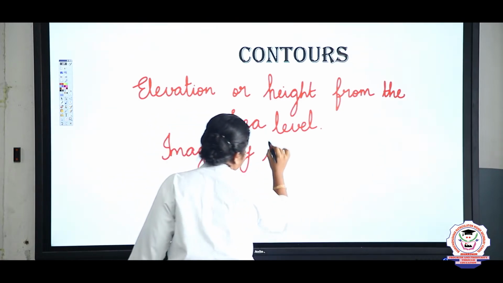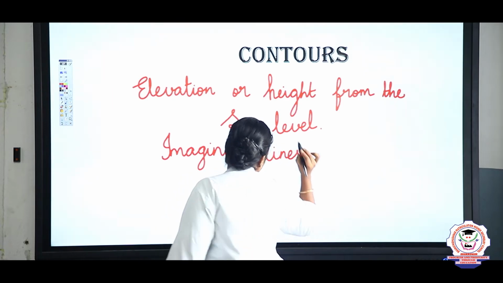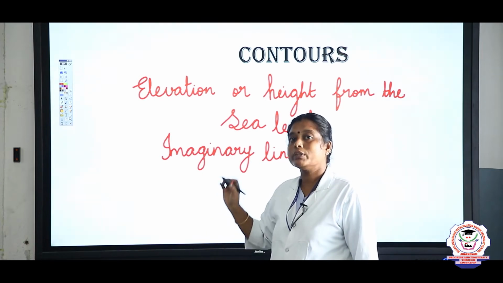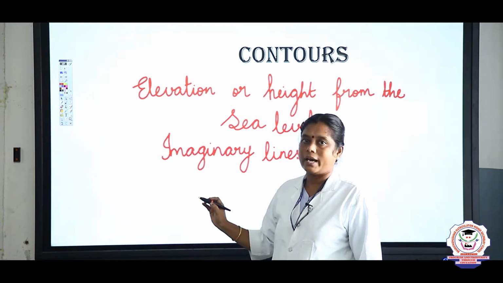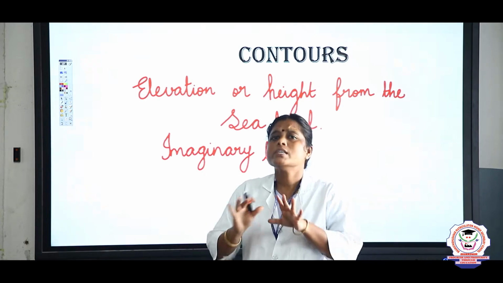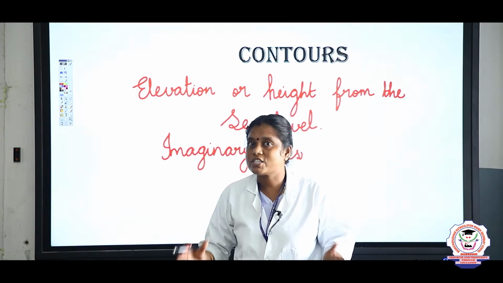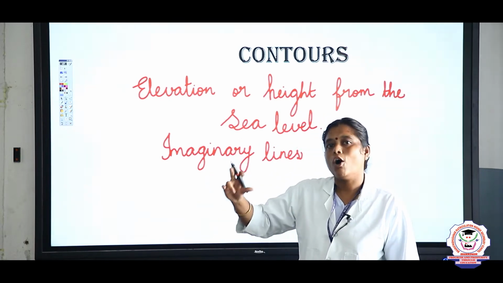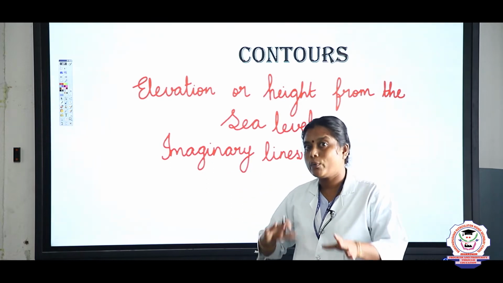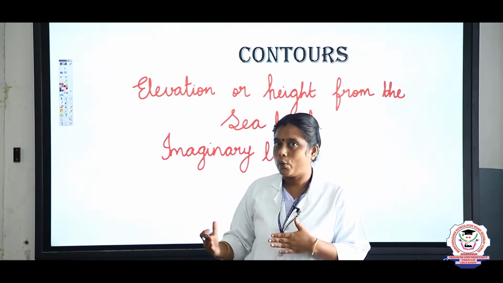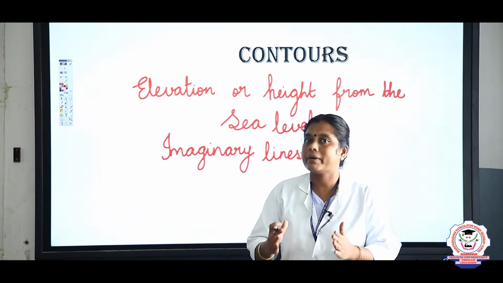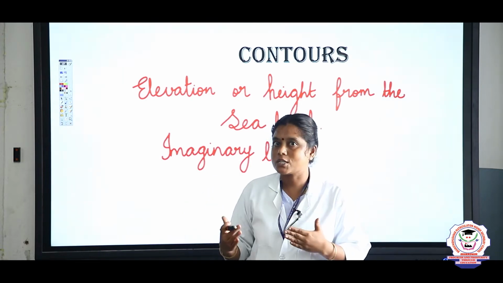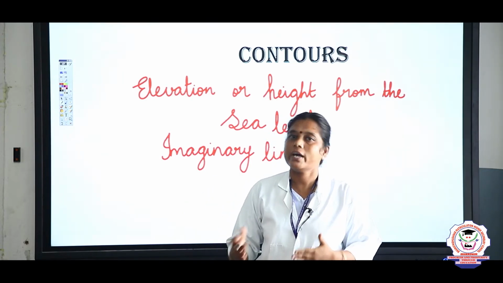I-M-A-G-I-N-A-R-Y, imaginary lines. Because we can't see these contour lines on the earth's surface. So we say these are imaginary lines, and these imaginary lines have the same elevation from the sea level. So here, children, contour means elevation or height. And contour lines are known as imaginary lines, that means கற்பனை கோடுகள். நிஜமாவே அந்த மாதிரி கோடுகள் இருக்கா? No, not at all. We say these are imaginary lines on our earth surface.